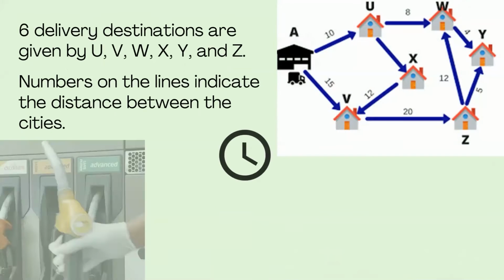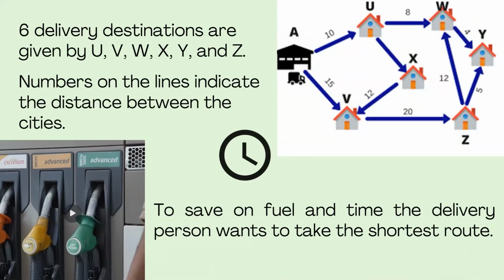Just have a look at the diagram. Here you can see the warehouse denoted as A, and there are different locations denoted as X, Y, Z, U, V, W. These are the destinations where I have to deliver these packets. In that diagram, you can see the different lines with some values written on them, like 12, 15, 25.